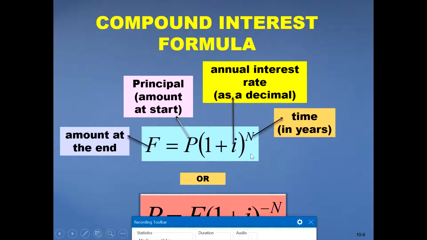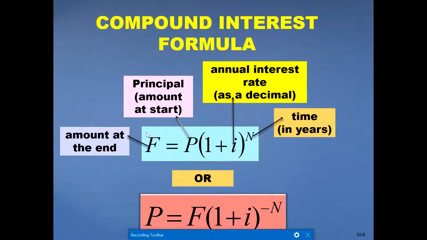So this is the formula for present value, and what each term represents. F is the amount at the end of a period. P is the principal amount or present amount. I is the interest rate, as a percentage, annual interest rate. N is time, normally in years. This is to calculate F, or similarly we can use it to calculate P: P equal to F times (1 plus I) raised to the power minus N. So you can use this formula or that formula to calculate F or P, whichever is unknown.